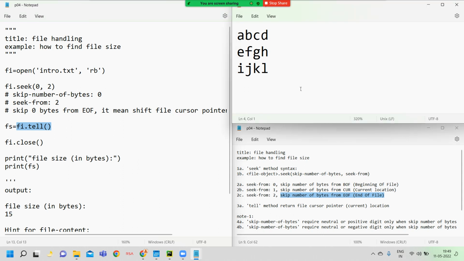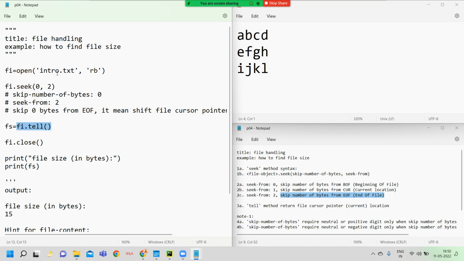Now the tell method returns that the cursor blinks on the 15th byte, so 15 is stored into the fs variable. Now I close the file with the help of the close method. Finally we display the fs variable value, which is now 15, since the tell method returns 15.